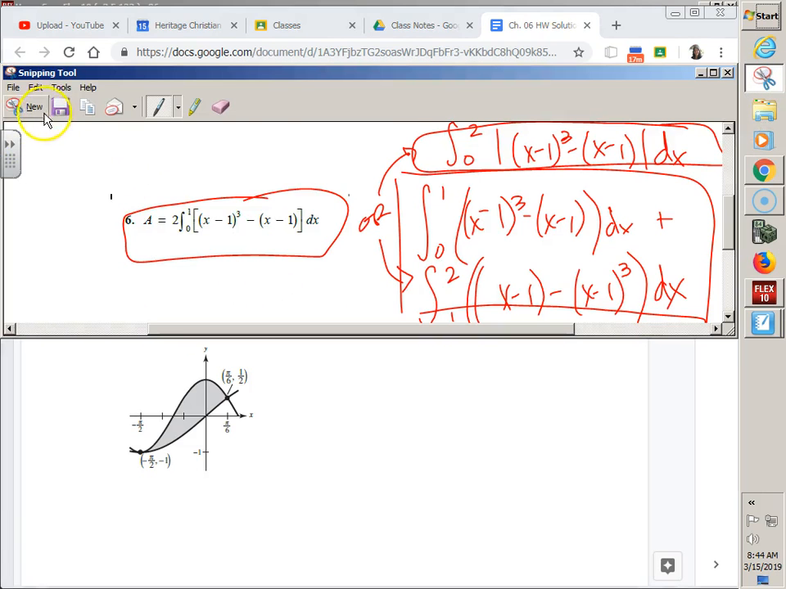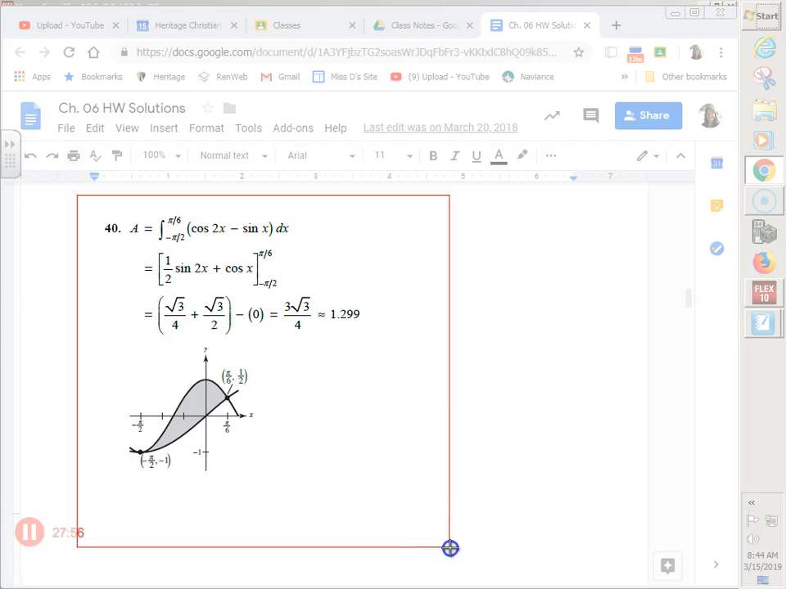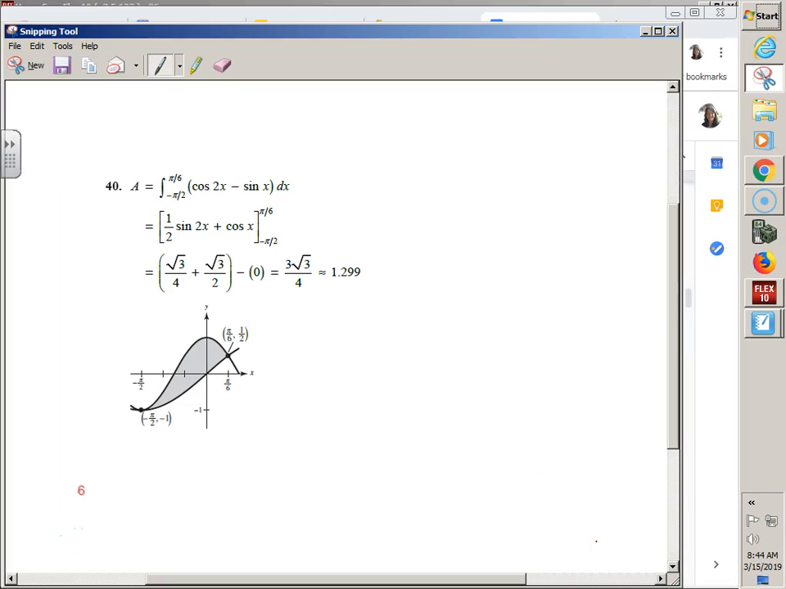Okay, so the bounds. How'd you find the bounds? How do we always find the bounds? Okay, but when you set cosine of 2x equal to sine of x, what do you do?